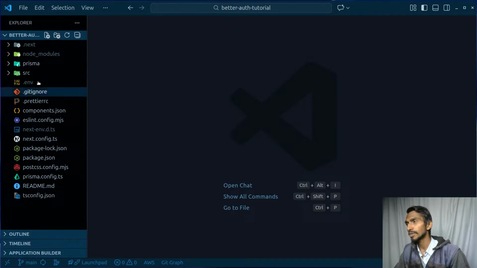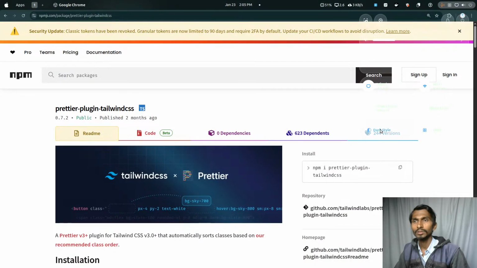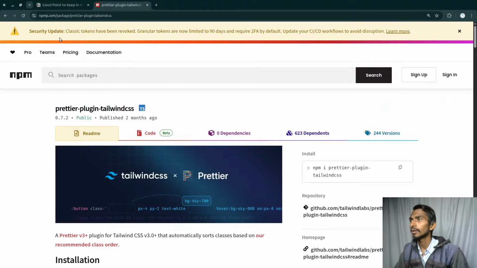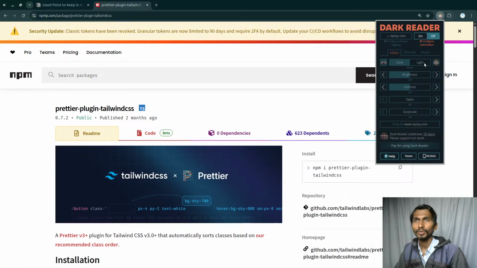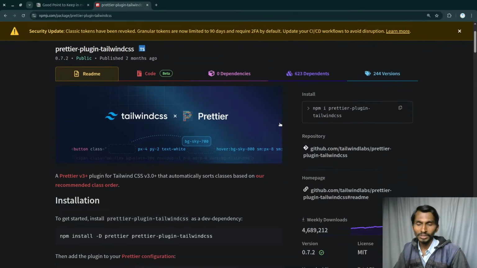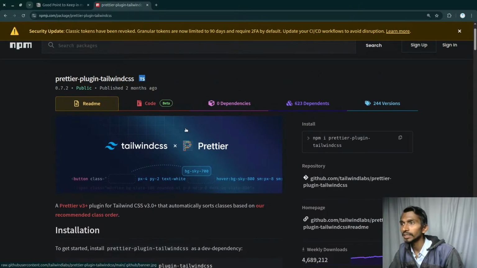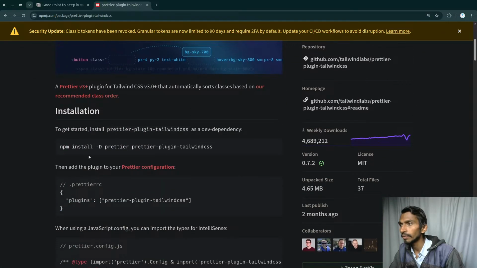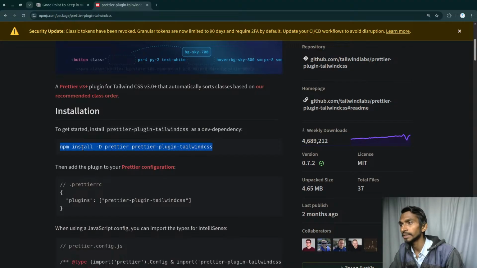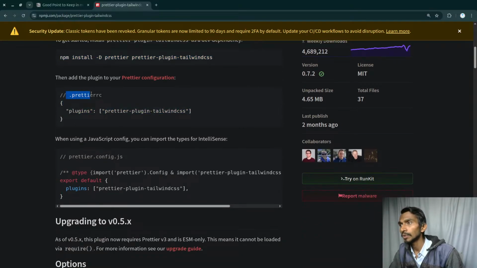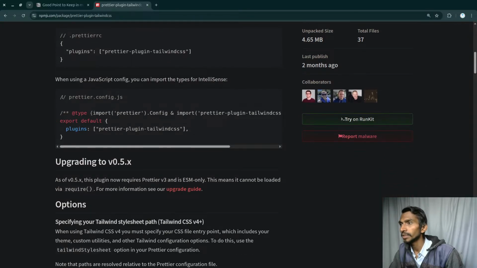First of all, especially when it comes to this case, I'll have to enable the dark mode from here because these websites are gonna be just like this. By the way, this particular plugin is mainly used for formatting the tailwind classes, and they're just simply saying that first of all I have to install it as a dev dependency. Then I have to create this particular file, and inside this I have to give this plugin, enable this plugin. And once this is done, then in prettier config.js, when using JavaScript to config, you can import the types for IntelliSense.